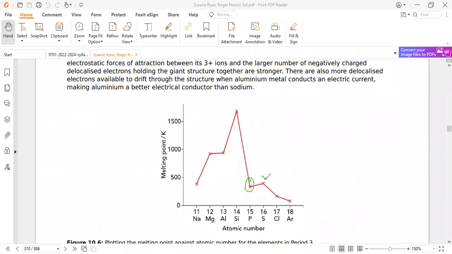So there is a greater induced dipole here than here. Oh, sorry. This one has a weaker induced dipole compared to sulfur, because sulfur contains 128 electrons. This one contains 60 electrons. This one contains 34 because chlorine is in Cl2 form, and here it is 18. So the greater the number of electrons, the stronger the induced dipole, and the higher the melting point.